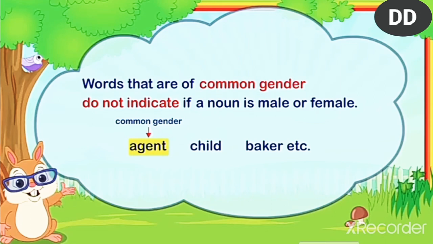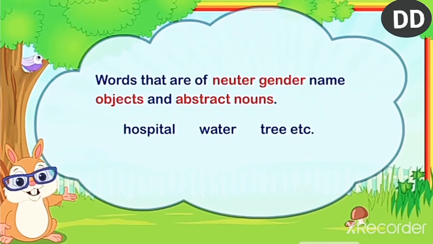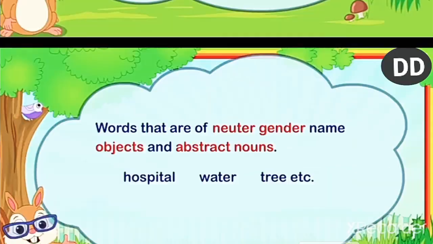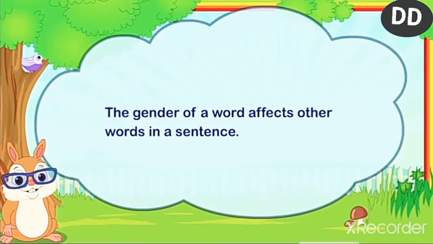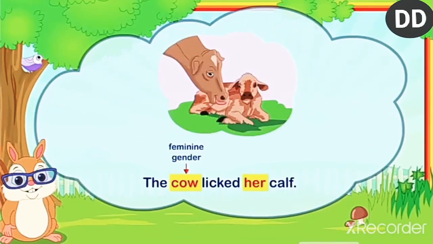Words that are of common gender do not indicate if a noun is male or female. Here, agent is a common gender noun, child is common gender, baker is also common gender. Words that are of neuter gender name objects and abstract nouns. For example, hospital, water, trees, etc. The gender of a word affects other words in a sentence. For example, the cow licked her calf. Here, her refers to the cow, which is feminine gender.